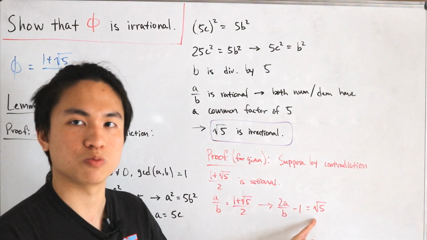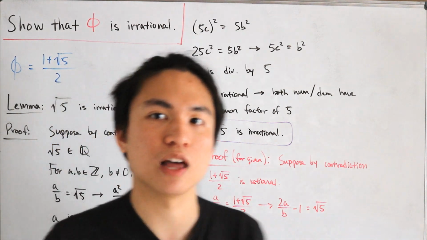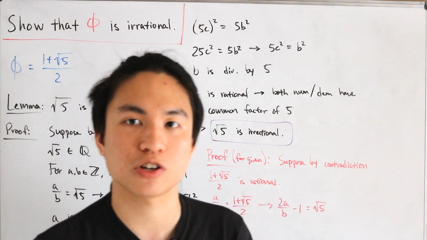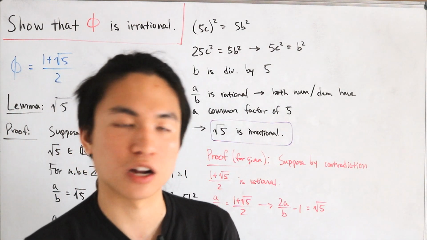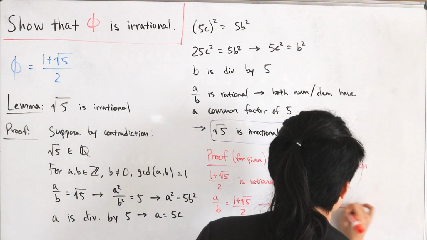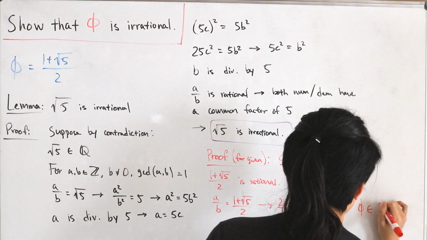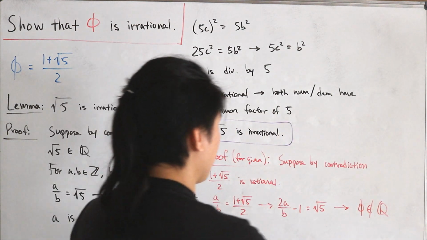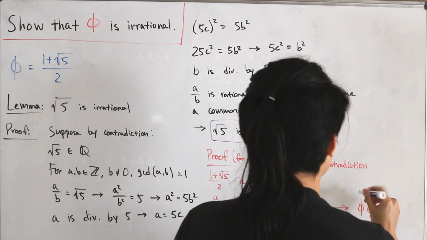But this is weird, because we have run into a contradiction from that lemma, where we just showed that the square root of 5 is irrational. So again, contradiction. That implies that the golden ratio is going to have to be an irrational number. And so just like that, we have proven our given statement that we wanted to show.